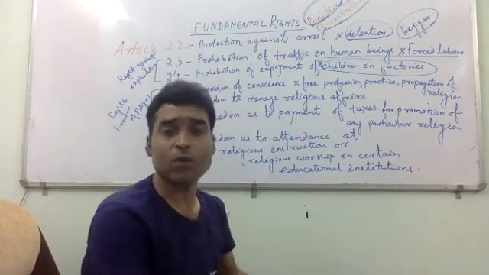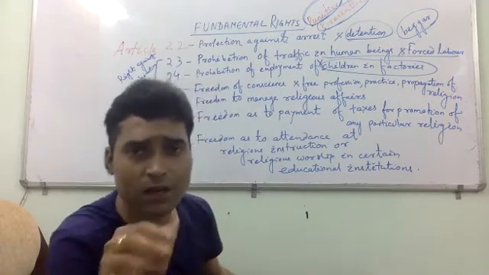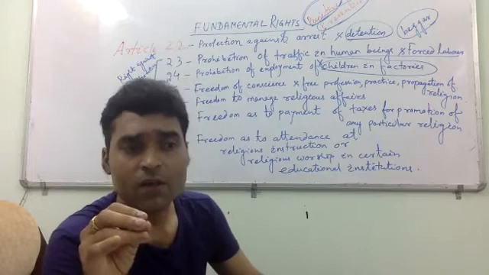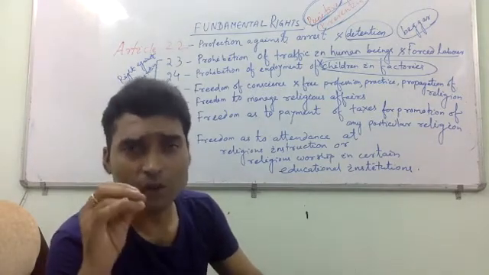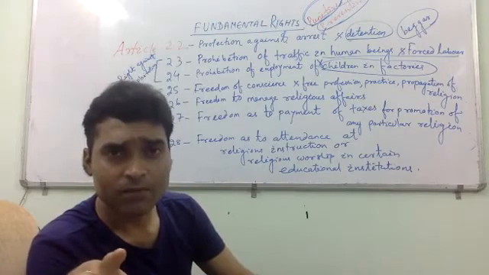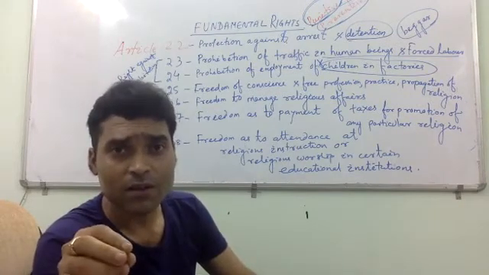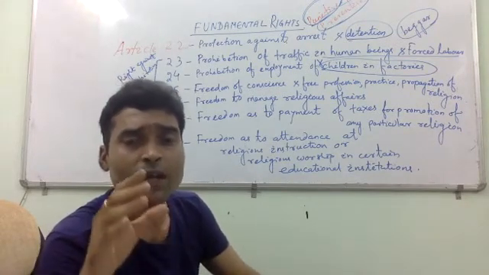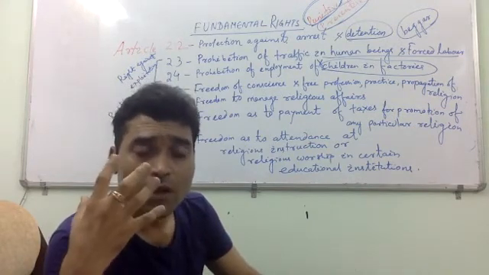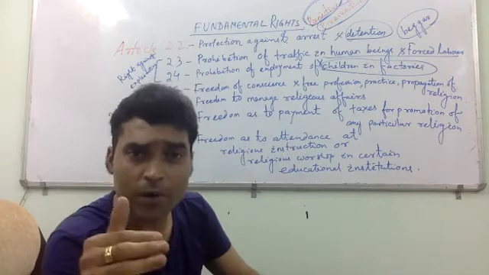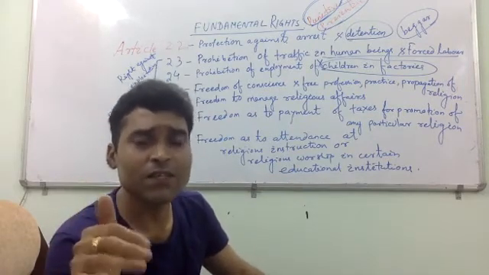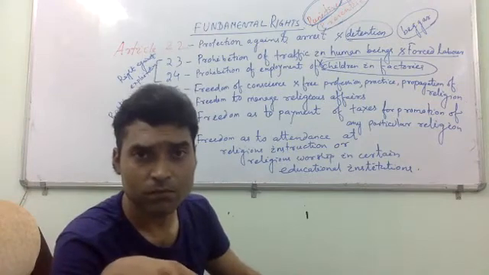What I mean to say is, Article 28 says the state or the government will not fund educational institutions in order to spread or implement religious activities or instruction.